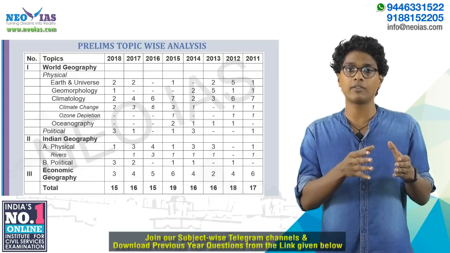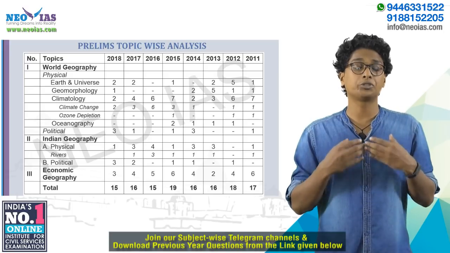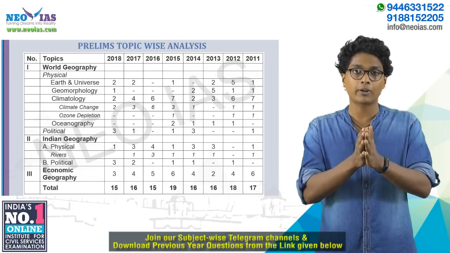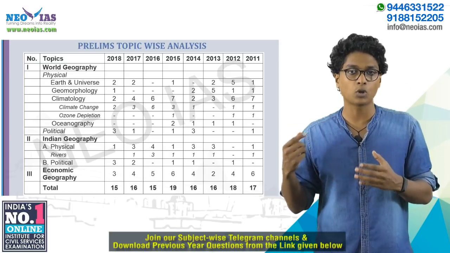In the syllabus, it was given as physical, social, and economic geography. Most importantly, the questions are coming from physical and economic geography, so you should be prioritizing these areas for your prelims. Now let's take a look at the mains topic-wise analysis.